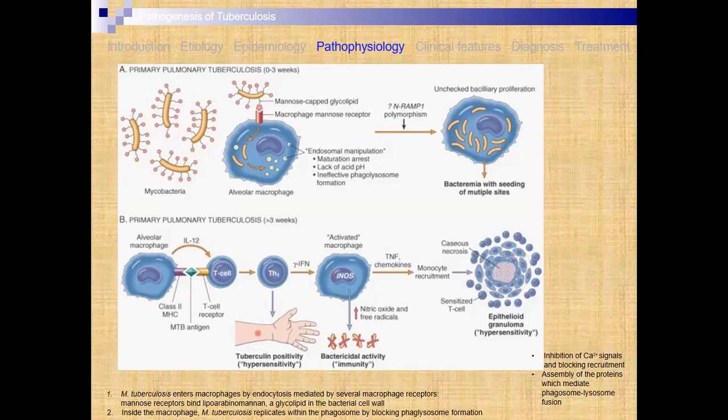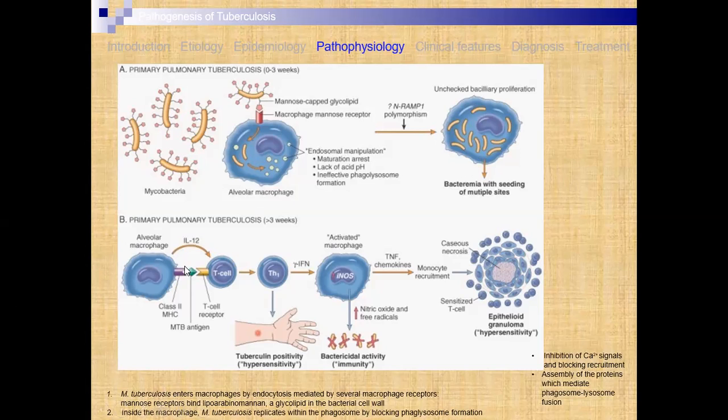The lack of acid pH occurs because of this entrance of Mycobacterium tuberculosis, and infective phagosome formation occurs. Because of this, NRAMP1 polymorphism is involved, and here the mycobacteria enter, seeding and multiplication of Mycobacterium tuberculosis is started.